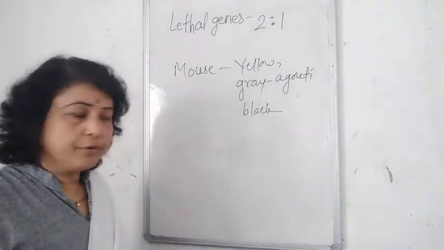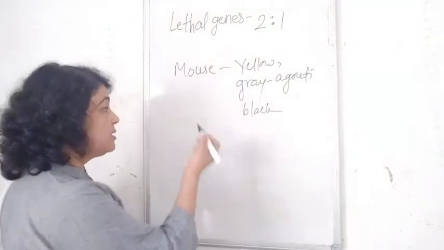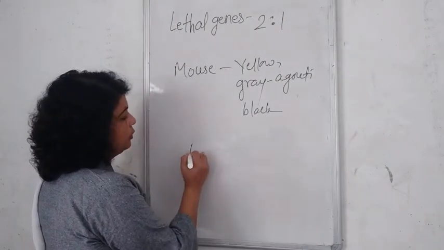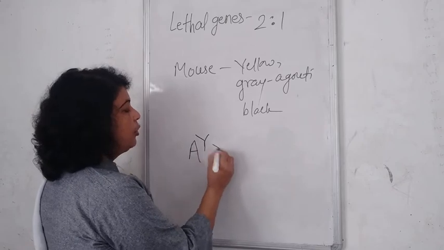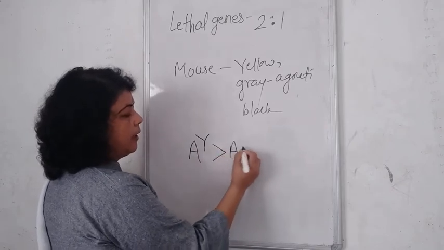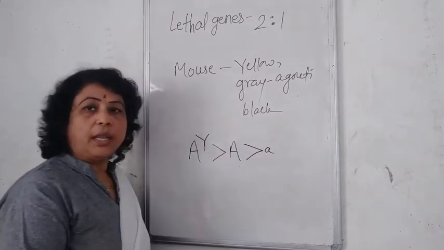If we look at the hierarchy of these genes, A Y is dominant over capital A, and capital A is dominant over small a.